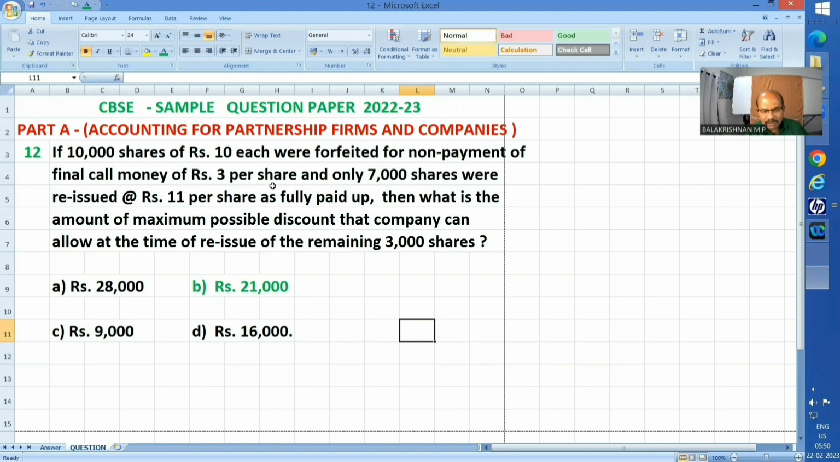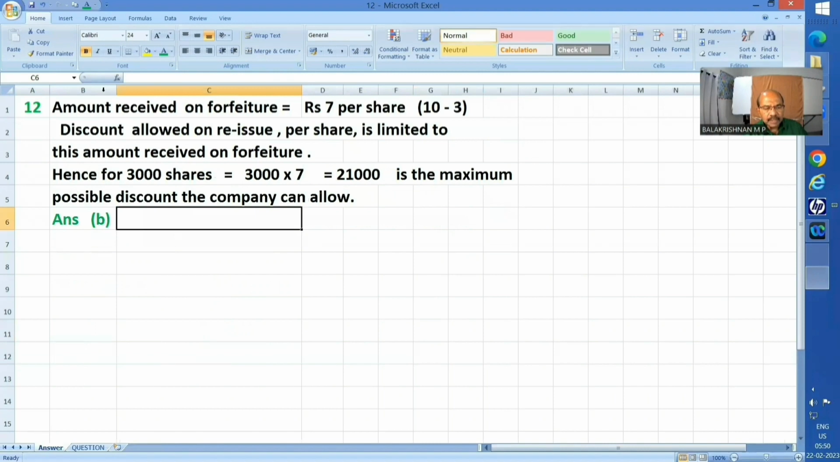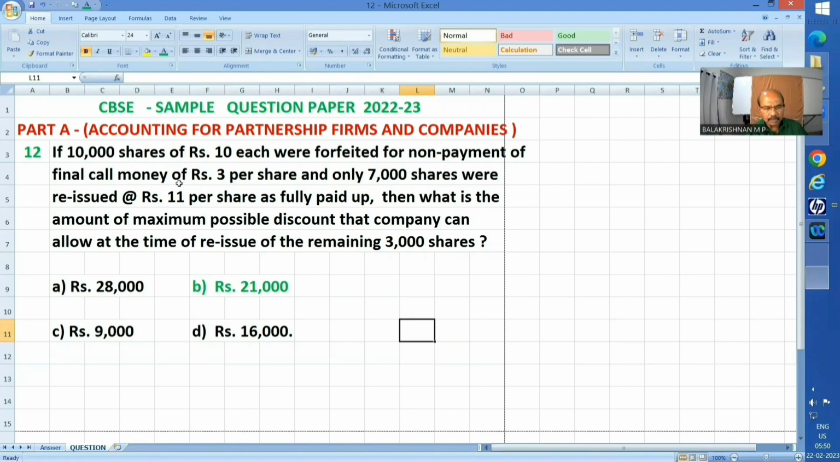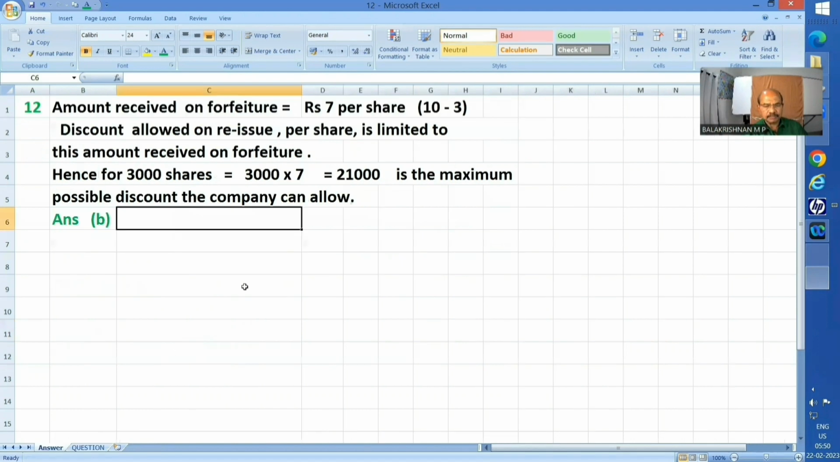Well, at the outset, it should strike you that the 7,000 already reissued is on premium. So no discount has been suffered. Keep that in mind. And the remaining explanation is that the amount received on forfeiture is rupees 7 per share. So non-payment 3 means 7 has been received.